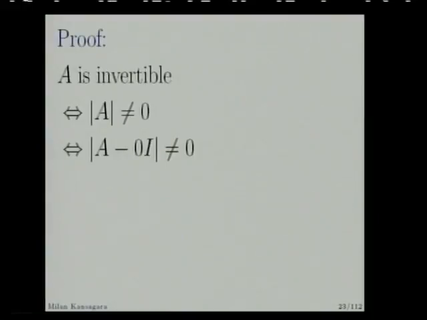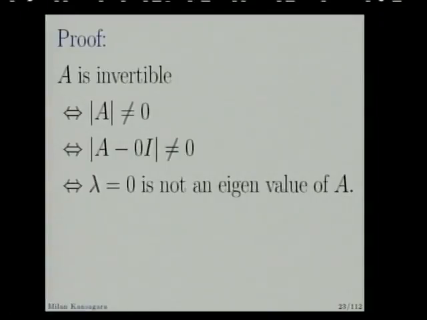So by definition, determinant of (A minus 0I) is not equal to 0, so by the definition of eigenvalue, lambda equal to 0 is not an eigenvalue of A. Conversely, if lambda equal to 0 is not an eigenvalue, then the determinant of (A minus 0I) is non-zero, so the determinant of A is non-zero. Once the determinant of A is non-zero, A is invertible.